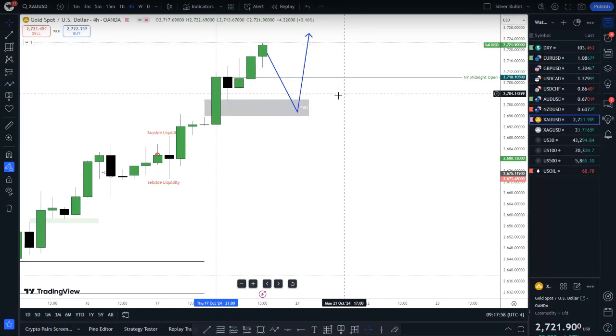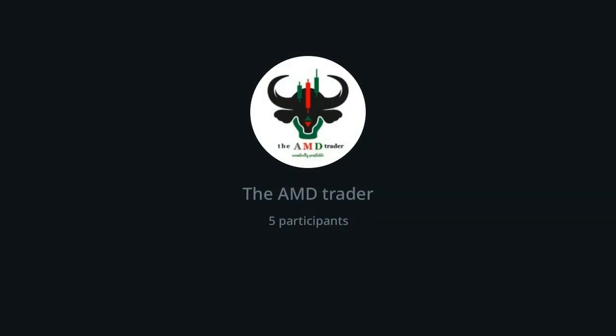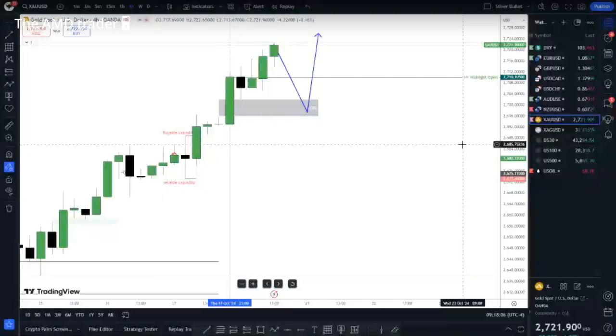One thing I love about gold is that it's very good at checking liquidity before it continues to keep on doing what it wants to do. It does that a lot of the time. So guys, these are the markets I'll be paying attention to for this week. Indexes, I don't really care about them. Why? There's no need for us to go to them like I always do.